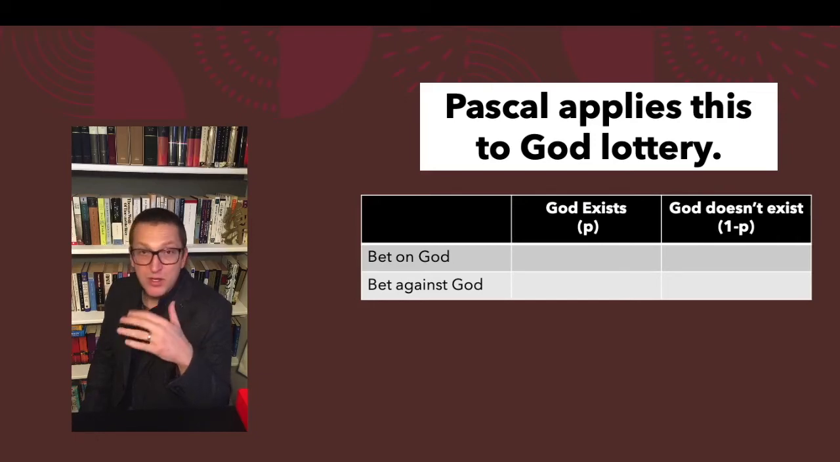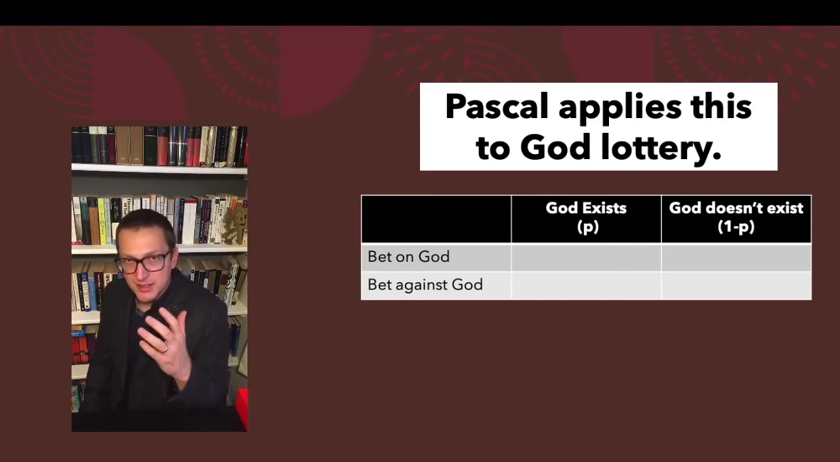He says, well, you can't know with certainty that God doesn't exist. There's some probability that God might exist. Therefore, you should think about it in terms of expected utility theory and think about it like placing a bet. So he says, let's say, what happens if you bet on God?